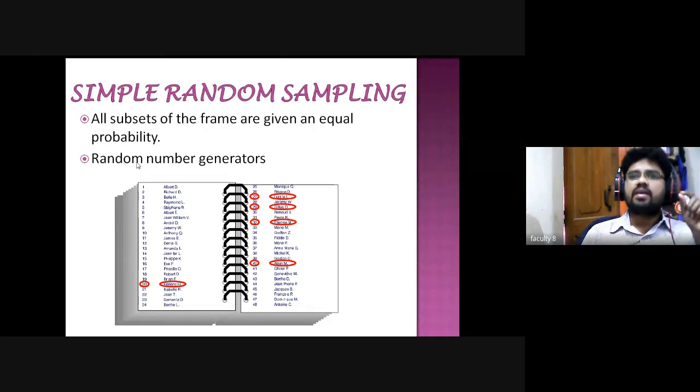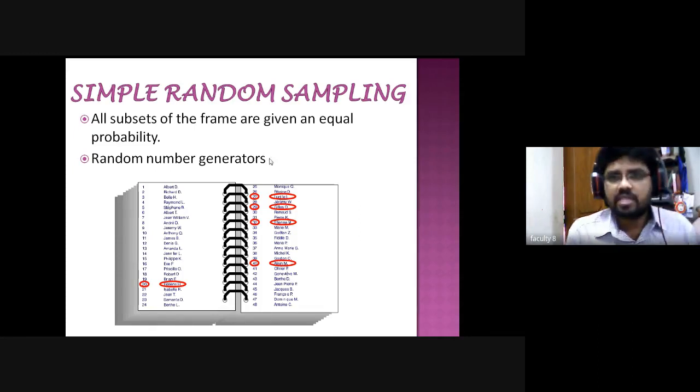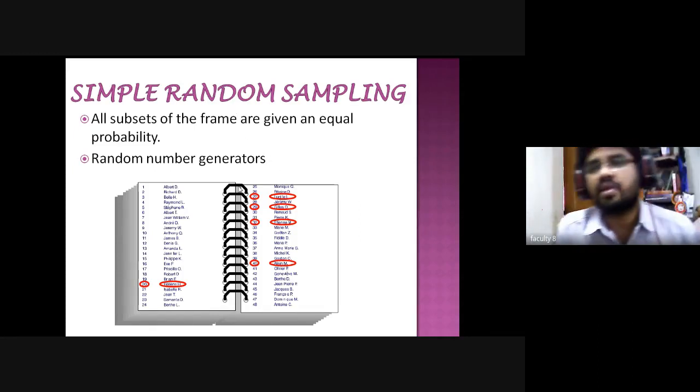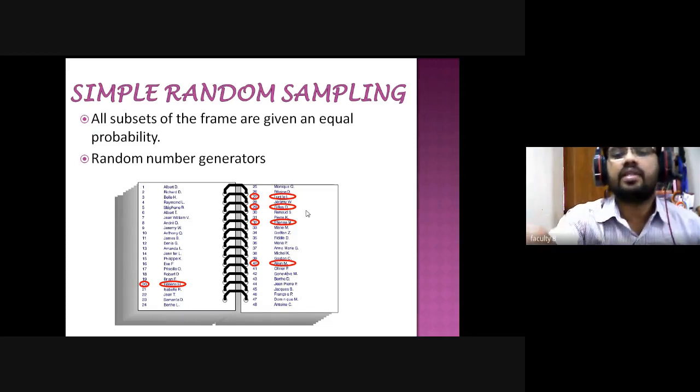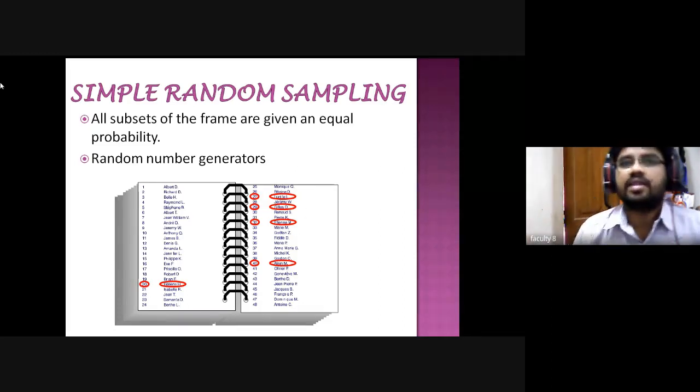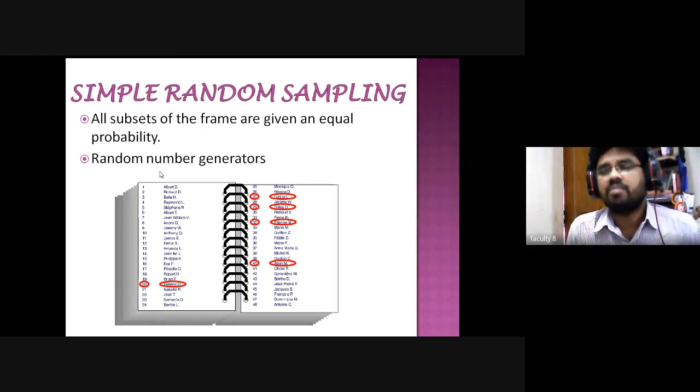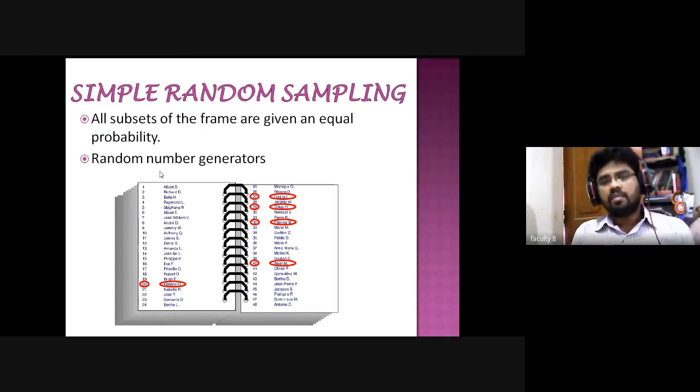Random numbers can be generated in two or three ways in the simple random method. That is, as I told you, the lottery method. For example, I may select 5 people by lottery. Then there is the random table, which can also be generated by computers. So manually we can also select random numbers.